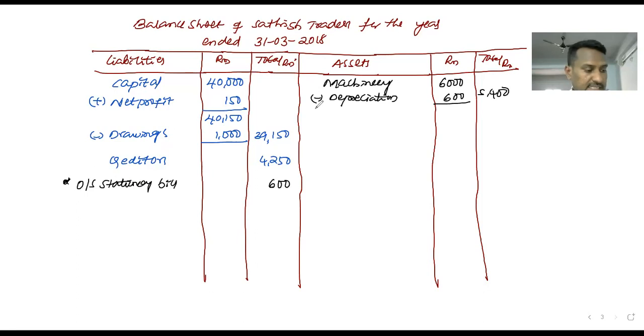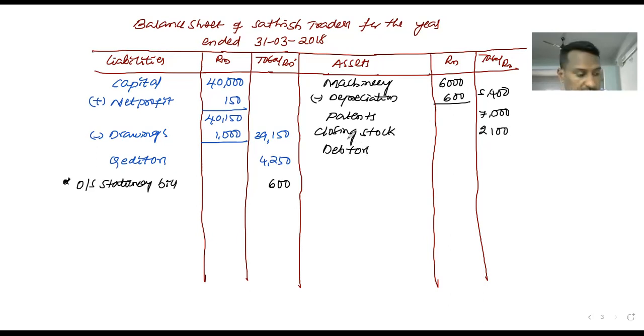Right, the next asset is patents, which is an intangible asset, 7,000. Next, closing stock, which is in the adjustments, 2,100.